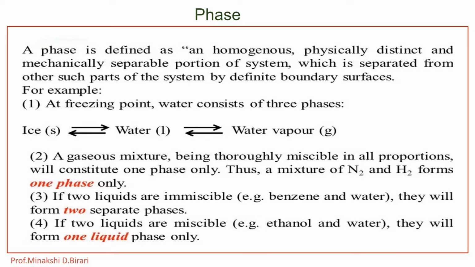Here the word phase is derived from a Greek word having the meaning appearance. So it is defined as a homogeneous part of a system, that is a physically distinct and mechanically separable part of the system. The phase is well separated from the other parts of the system by definite boundary surfaces. The term mechanically separable should be clearly understood.